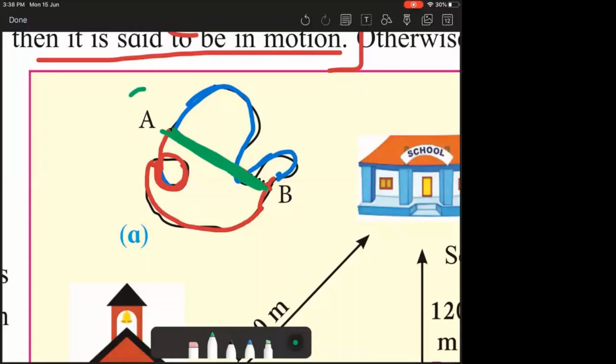What is the initial point? A. What is the final point? B. So displacement is this, and distance can be anything. If you are following the red line, then that will be the distance. If you are following the blue line, that will be the distance. But displacement will always be along the green line, because what is displacement? It is the shortest distance between the initial and the final point.